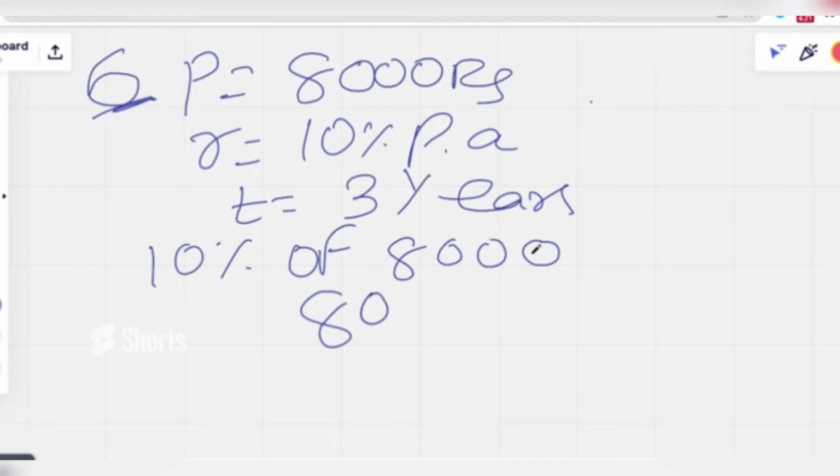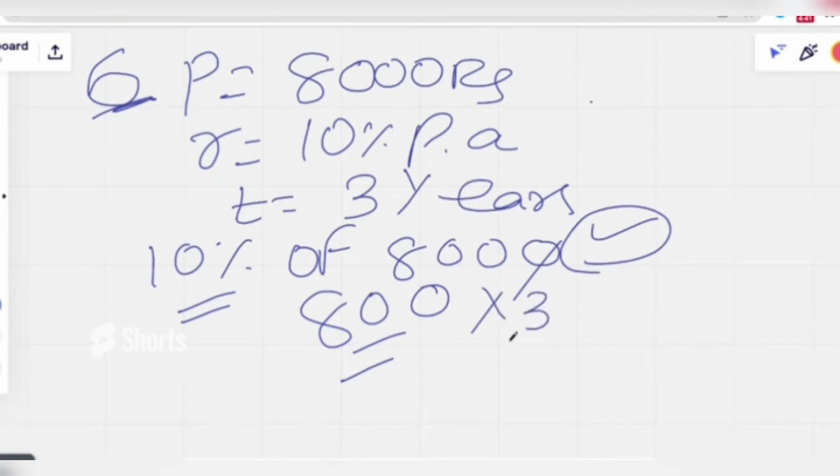So 800 is the interest for 1 year, but they are asking for 3 years, so we take 800 into 3. Your answer is going to be 2400. This is the interest for 3 years. This is a very simple model you usually get in any kind of exam or placement test. Let's see another thing.